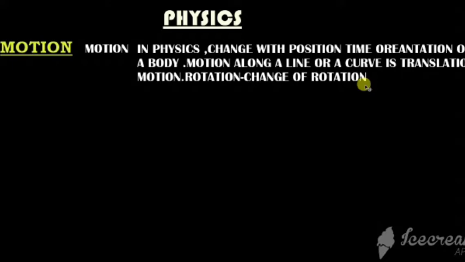So most of the things that we have covered are about change with position, time and orientation of a body. Motion along a line or a curve is known as which motion? Translation motion. And rotation motion means change of the rotation. Now let us go to some more things about motion.